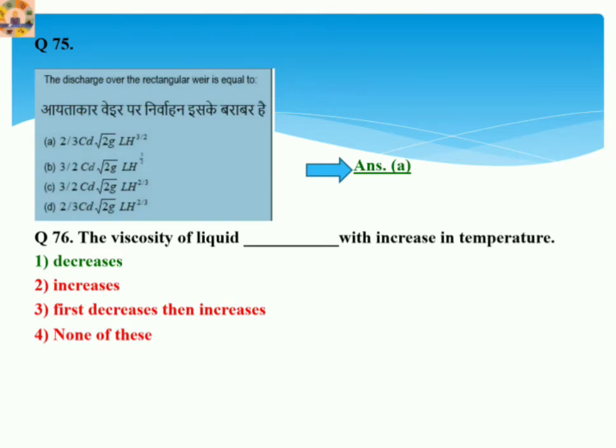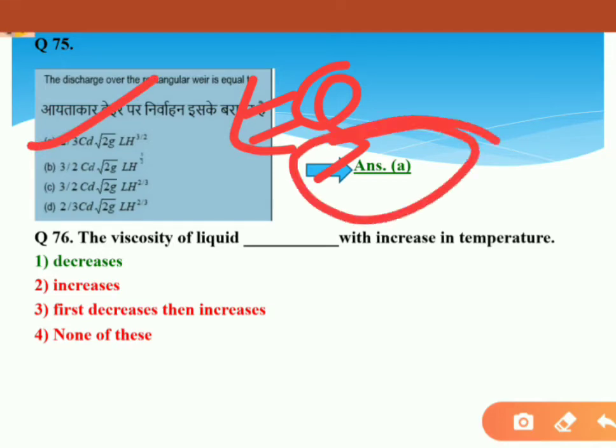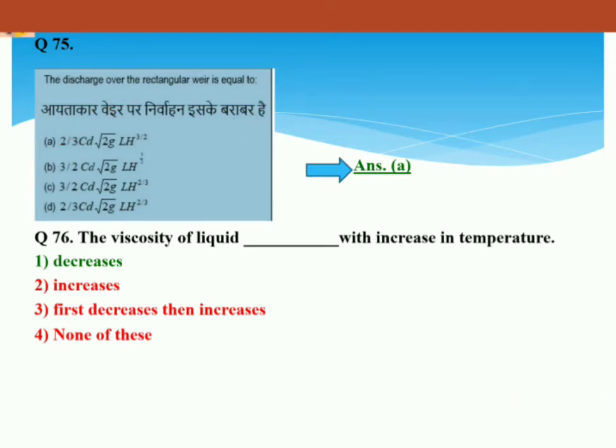The discharge over the rectangular weir is equal to, it's a formula actually. Discharge Q equals, here option A is the correct answer, 2/3 CD, where CD is the coefficient of discharge, root over 2g, into L, into H to the power 3/2. Option A will be the correct answer for question 75. Let's come to question 76.